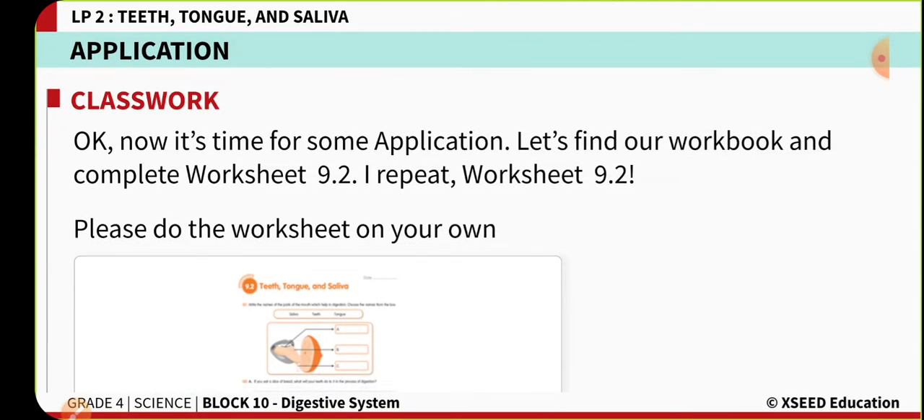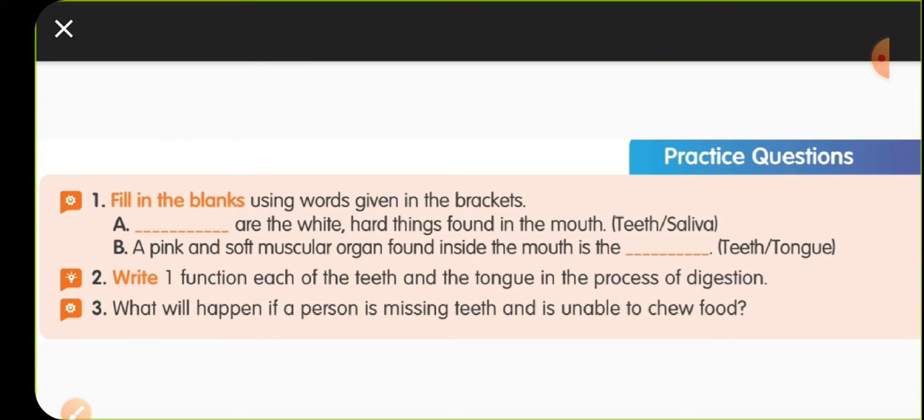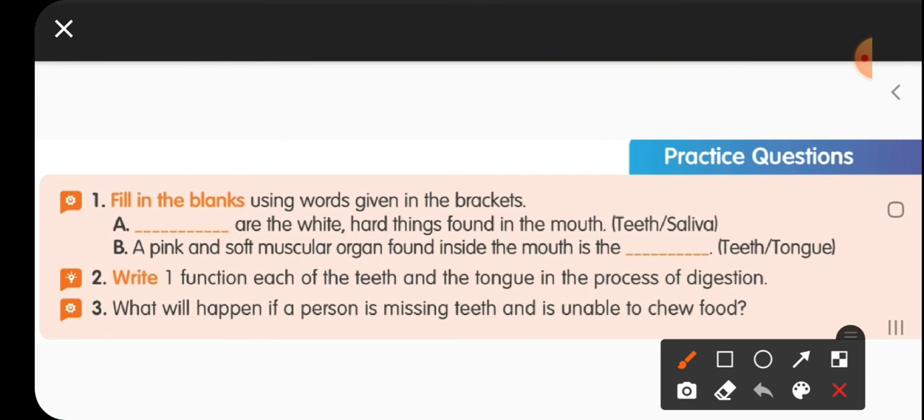Okay, children, now let us have a quick look at the practice questions of your textbook. Dash are the white hard things that are found in the mouth. Definitely white hard things, those are your teeth. A pink and soft muscular organ found inside the mouth. Of course, it is your tongue.